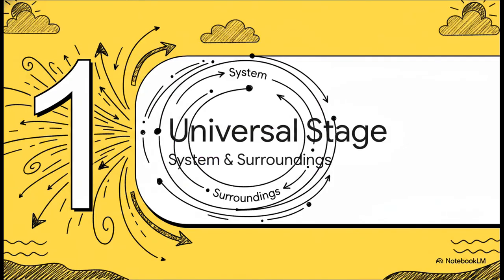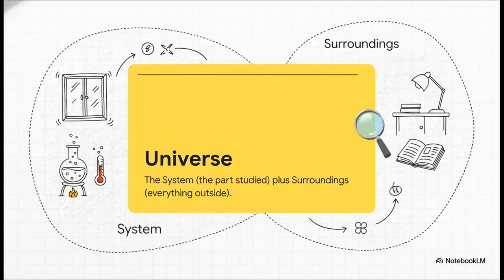Section 1. Setting the universal stage. Okay, let's establish exactly where these cosmic energy transactions are taking place. In thermodynamics, we take a highly complex reality and simplify it by splitting the entire universe into just 2 parts. First, we have the system, which is just the specific part of the universe we happen to be studying right now, like a chemical reaction bubbling away inside a beaker. Then we have the surroundings, which is literally everything else outside that system: the room, the planet, the whole shebang. So, the universe is simply the system plus its surroundings.